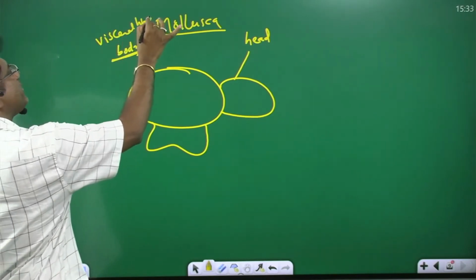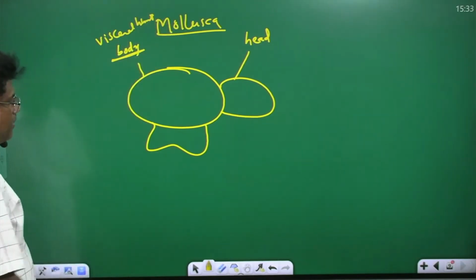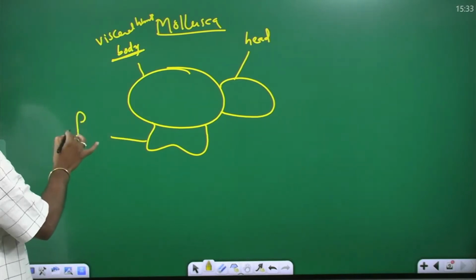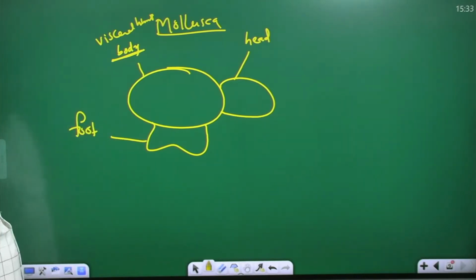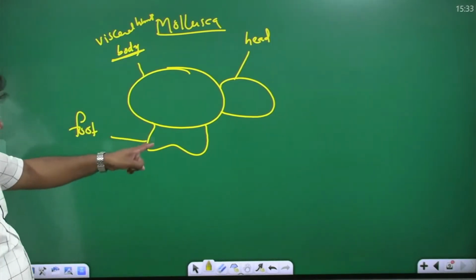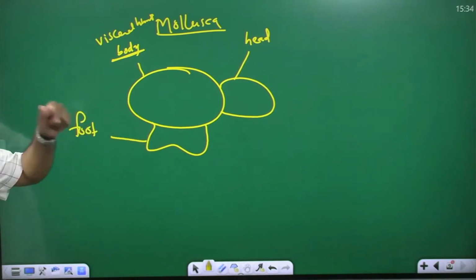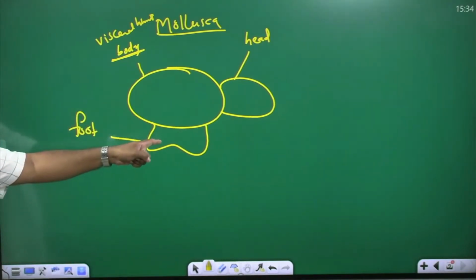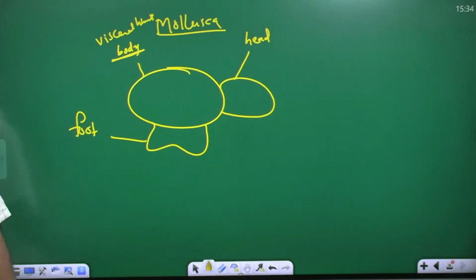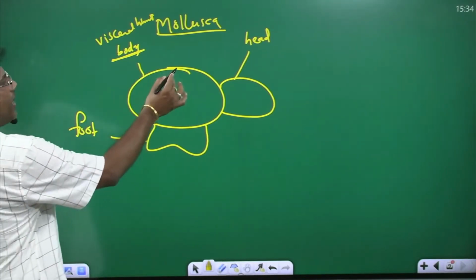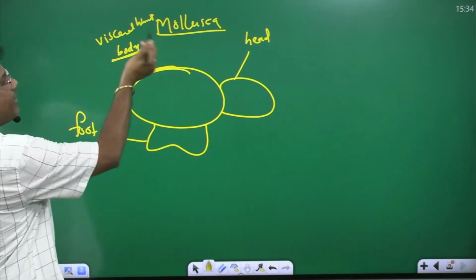This is foot, the muscular foot, useful for movement, locomotion. On the ventral side of the body, the muscular foot is present, useful for locomotion. This is the body, also known as visceral hump.